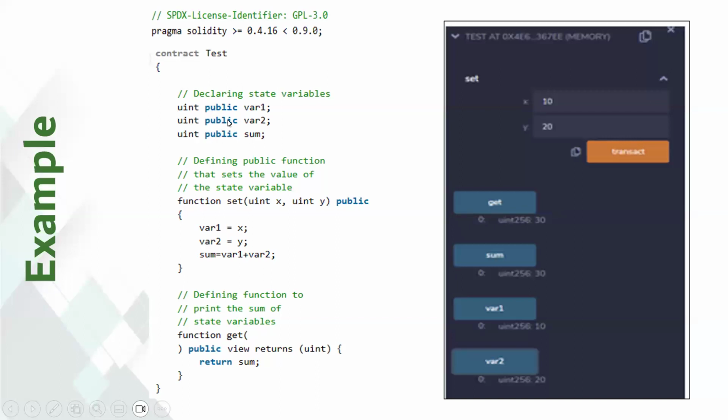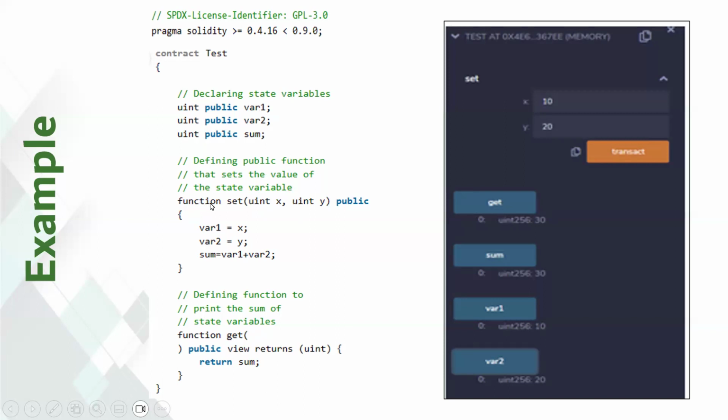Here we have uint public var1, var2, var3. State variables are permanently stored in contract storage, meaning they are written in the Ethereum blockchain. So uint means unsigned integer of 256 bits. This declares a state variable called var1 of type uint. Think of it as adding a slot in a database. Similarly goes with the declaration of var2 and sum.